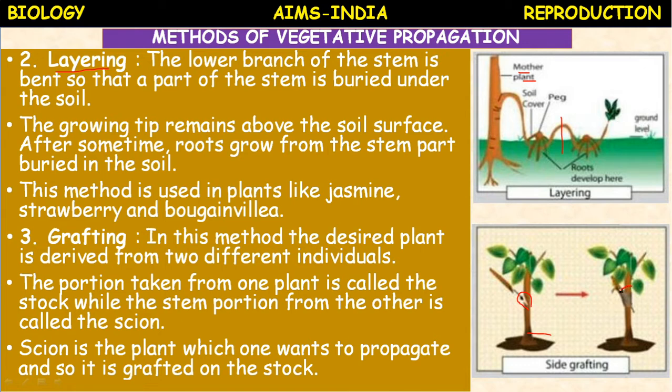After placing the scion in the gap made in the stalk, it is tightly tied with a polythene paper or a thread such that there is no gap. It should be tied firmly so that the tissues of scion and stalk fuse or touch each other. This kind of grafting is called side grafting.